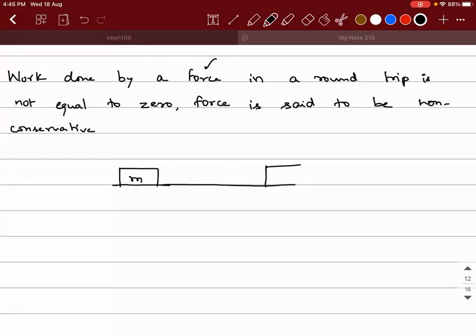Let's say there is an object of mass m which is subjected to a force F in this direction. And let's say this object is moving on a rough surface. Then there is going to be a frictional force acting in this direction.